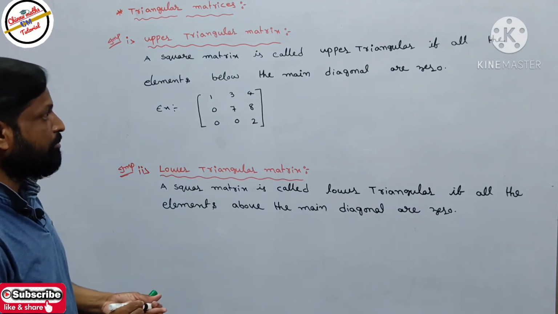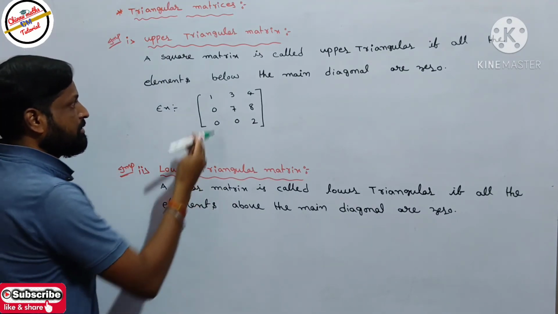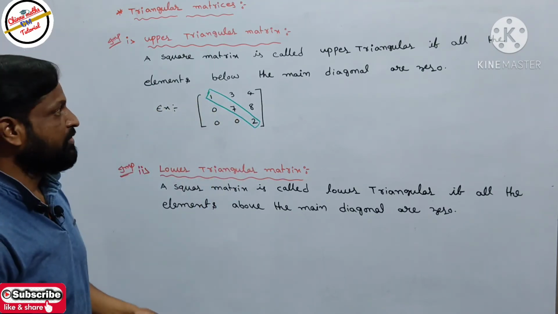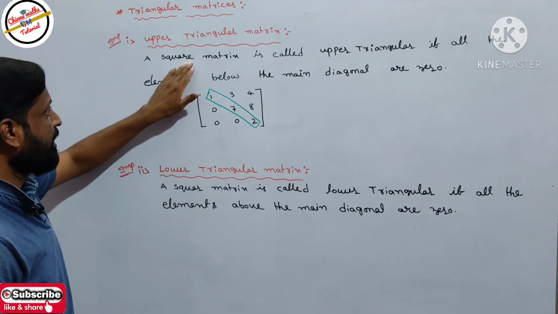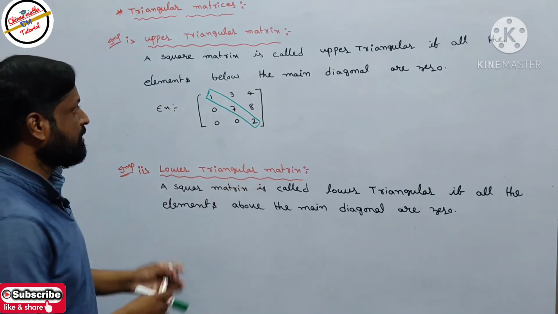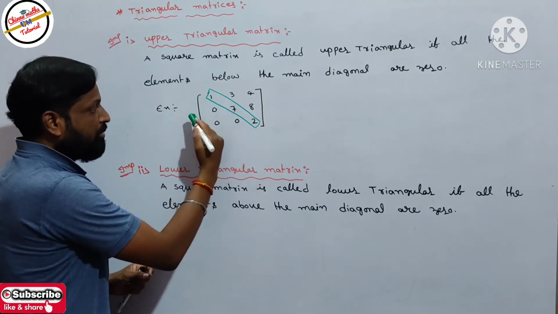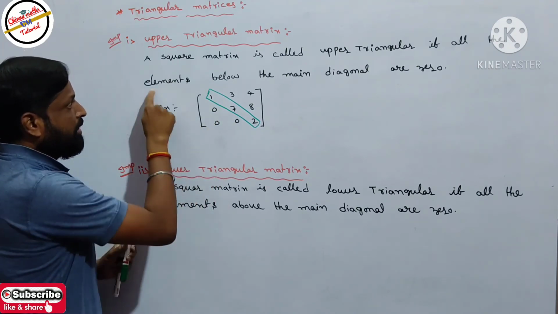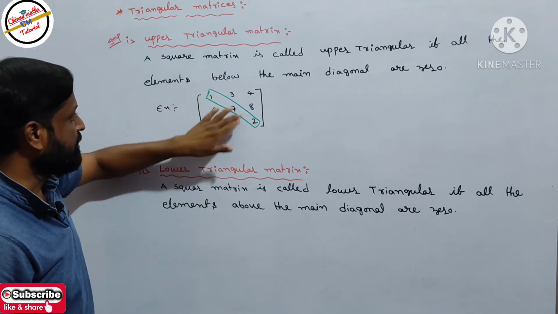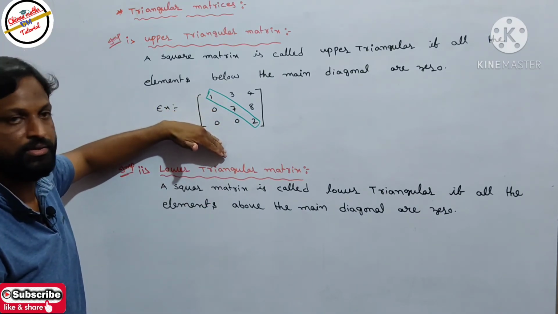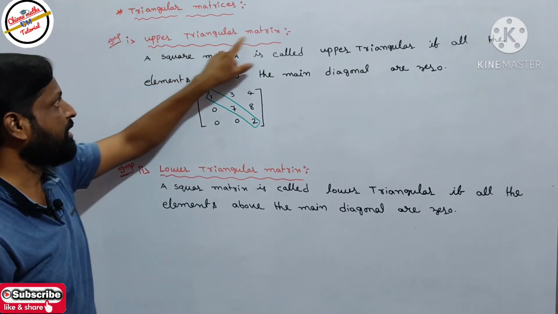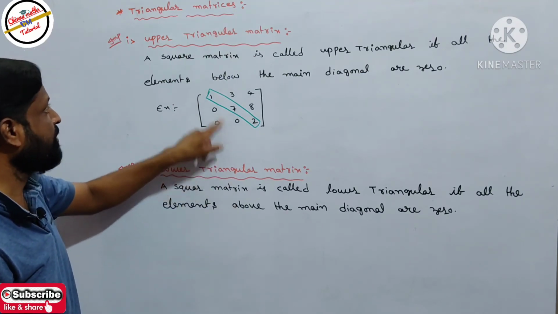See here, what is the main diagonal in that square matrix? This is the main diagonal. According to the definition, a square matrix is called upper triangular if all the elements below the main diagonal are 0. In this main diagonal, all the elements below it are equal to 0. That is why this square matrix is called an upper triangular matrix.